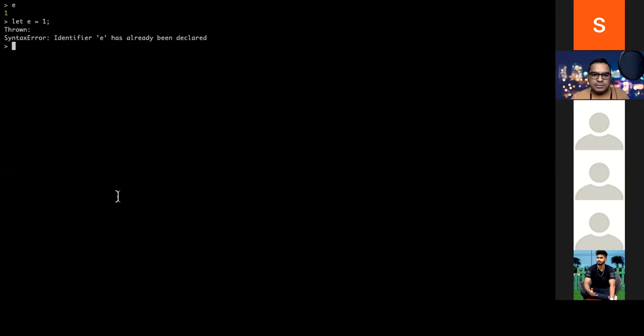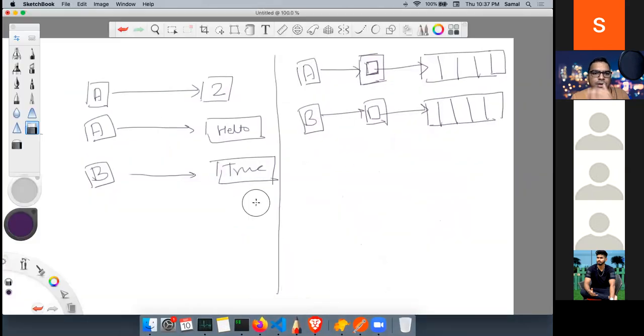If I show you this in the diagram, primitives are pass by or copy by value. When you assign a to 2, the value a holds is the position of 2. When you again do a equals hello, a will change its position from 2 to hello. And if you assign b to true, then b will point to the value true, where true is kept in memory.